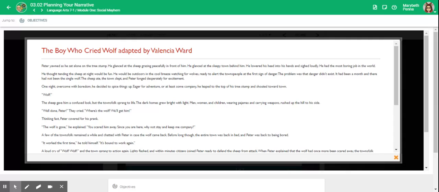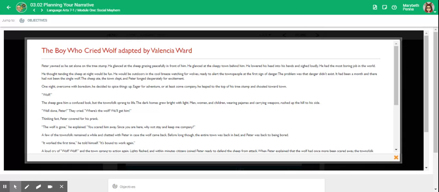Peter yawned as he sat alone on the tree stump. He glanced at the sheep grazing peacefully in front of him. He glanced at the sleepy town behind him. He lowered his head into his hands and sighed loudly. He had the most boring job in the world.